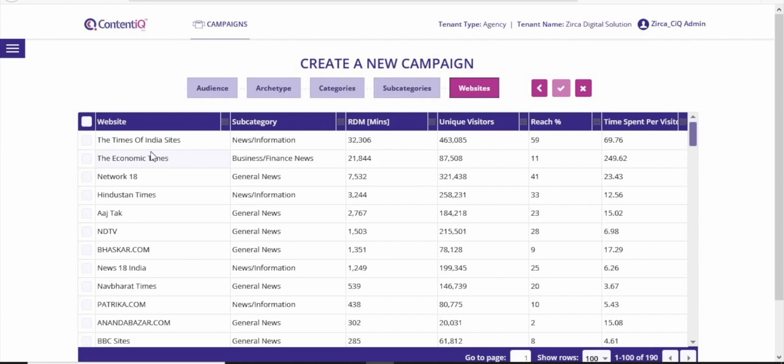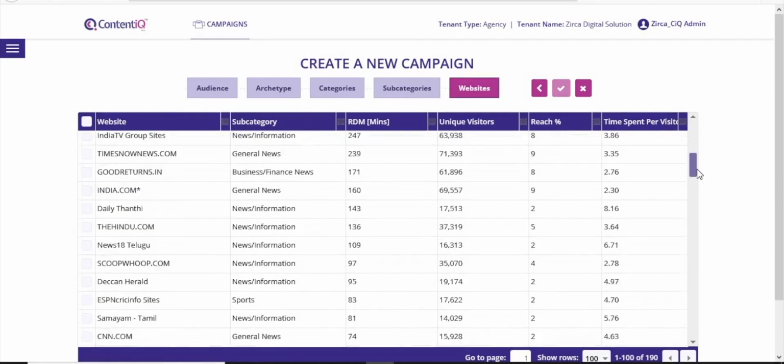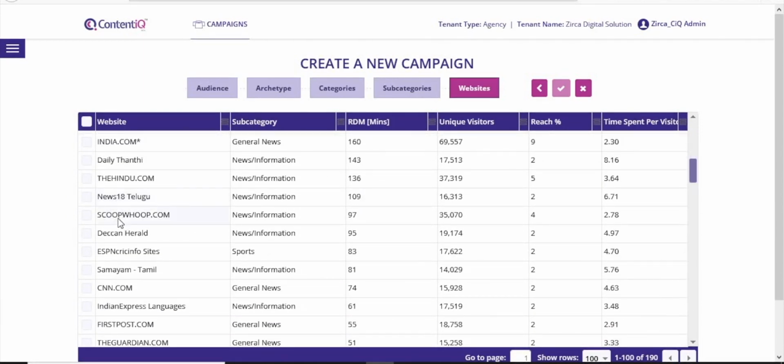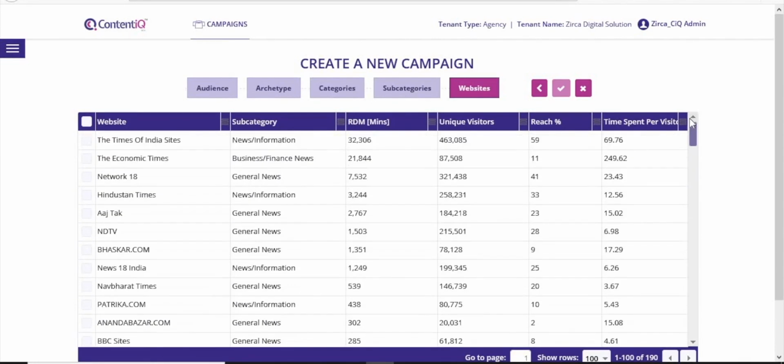Just look at the variety of websites before you. From leading news networks to regional news channels to new media destinations, it's all there. Examine the RDM advantage. Typically, media plans select websites based on reach. However, when we filter destinations by RDM, a different list emerges.